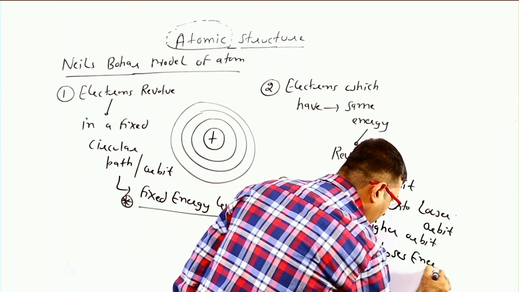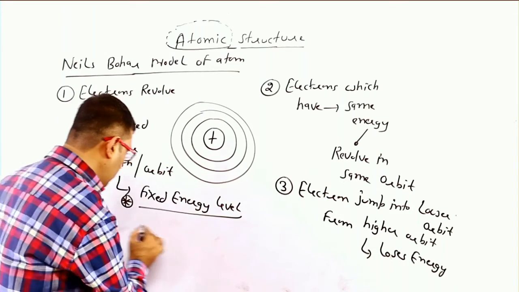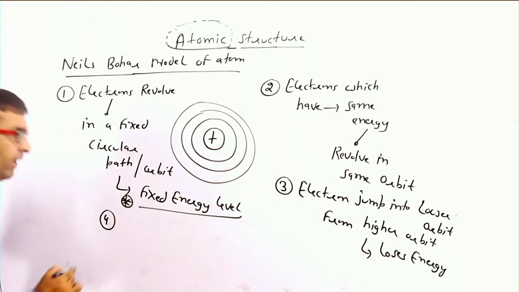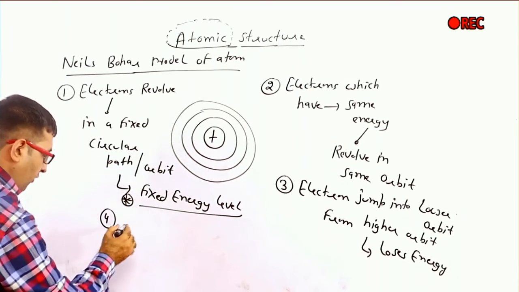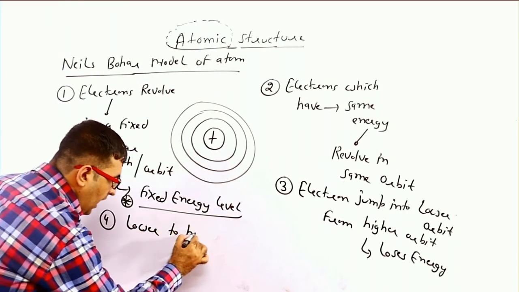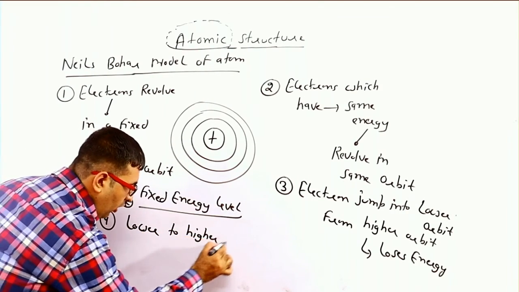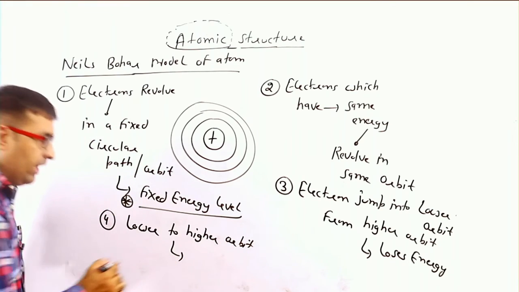And same is our fourth point: if an electron jumps from a lower orbit to a higher orbit, this means the electron gains energy.